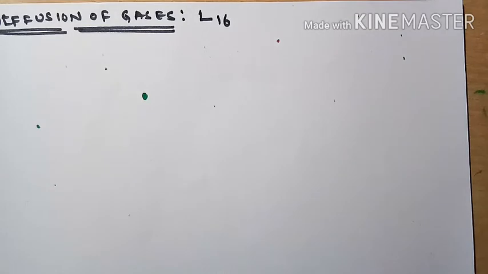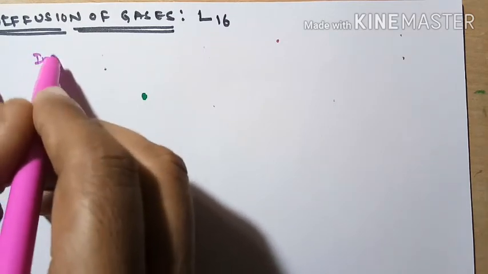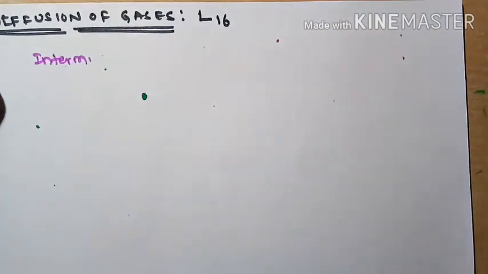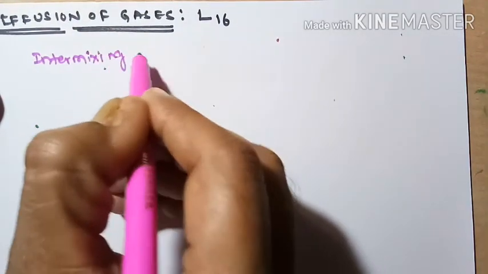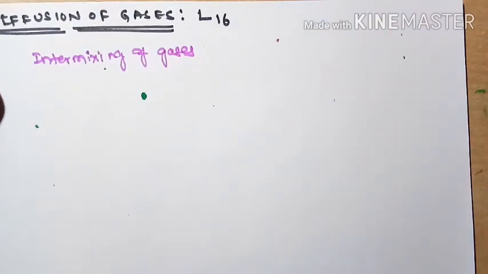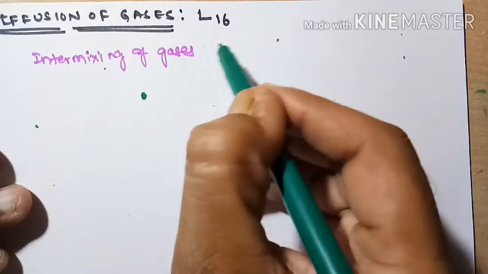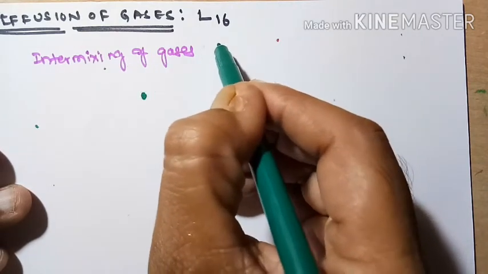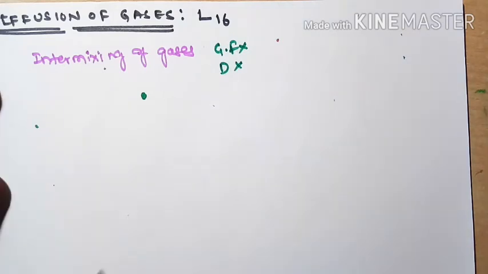Diffusion of gases means intermixing of gases irrespective of gravitational force and density.